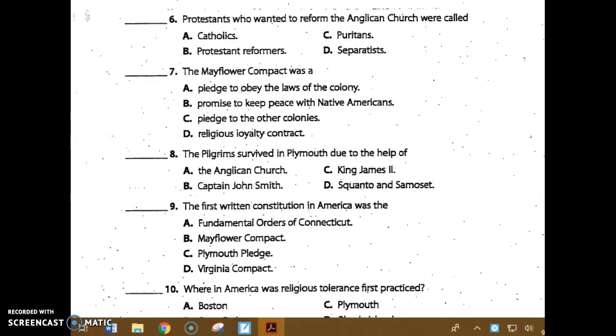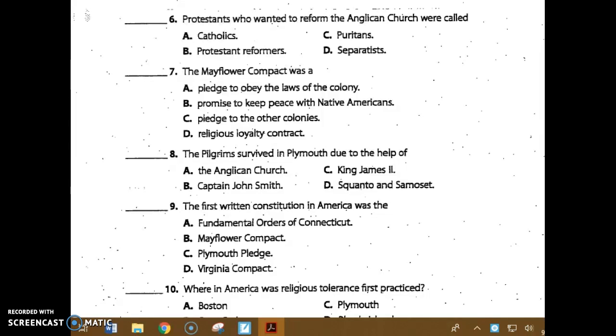Number 6. Protestants who wanted to reform the Anglican Church were called A, Catholics, B, Protestant Reformers, C, Puritans, D, Separatists? Number 7. The Mayflower Compact was A, a pledge to obey the laws of the colony, B, a promise to keep peace with Native Americans, C, a pledge to the other colonies, or D, a religious loyalty contract?